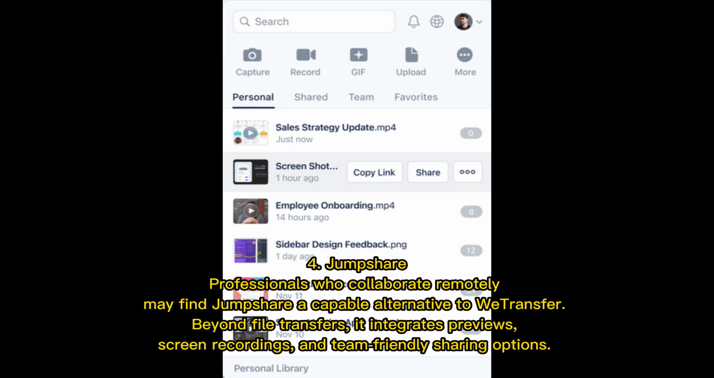4. Jumpshare. Professionals who collaborate remotely may find Jumpshare a capable alternative to WeTransfer. Beyond file transfers, it integrates previews, screen recordings, and team-friendly sharing options.